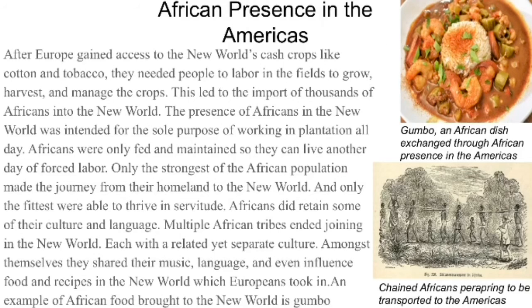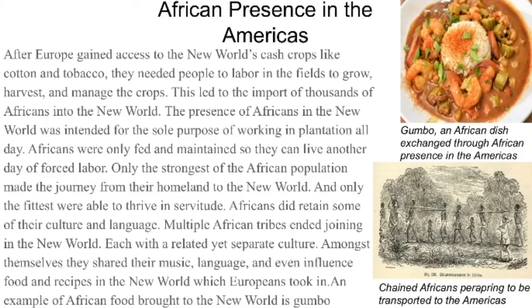After Europe gained access to the New World cash crops like cotton and tobacco, they needed people to labor in the fields to grow, harvest, and manage the crops. This led to the import of thousands of Africans into the New World. The presence of Africans in the New World was intended for the sole purpose of working in plantations all day. Africans were only fed and maintained so they could live another day of forced labor. Only the strongest of the African population made the journey from their homeland to the New World, and only the fittest were able to thrive in servitude.